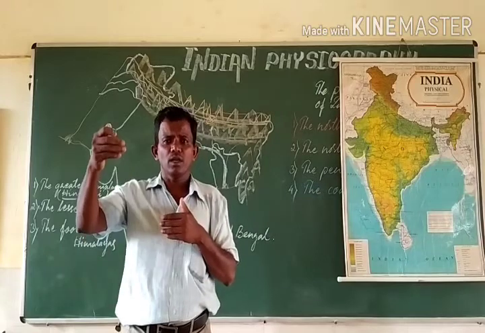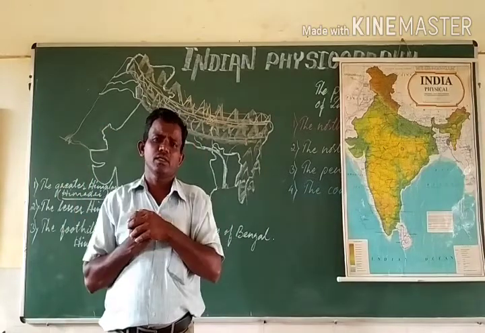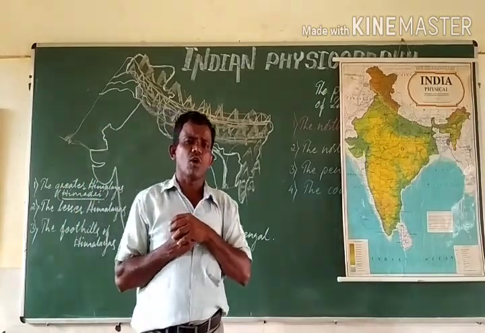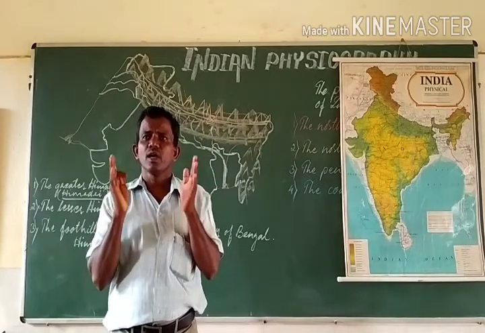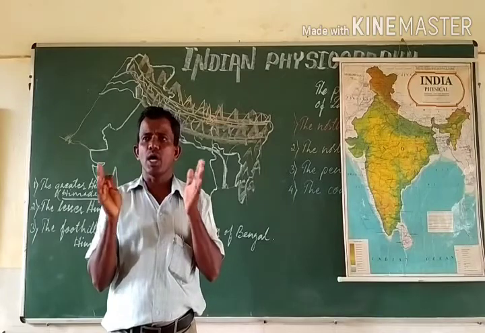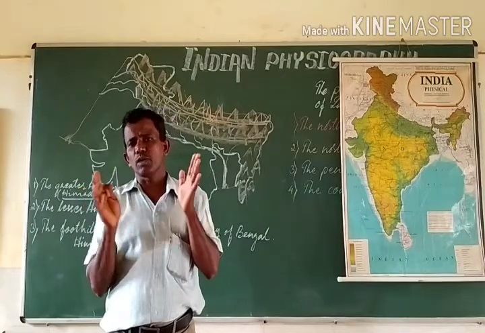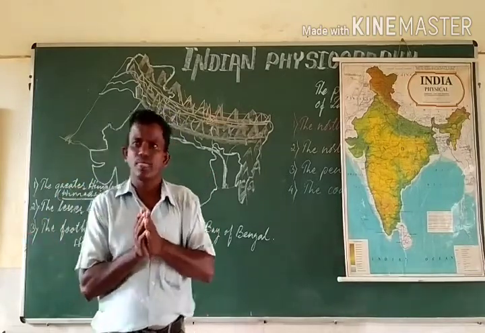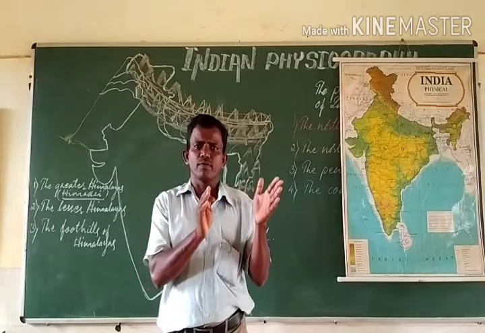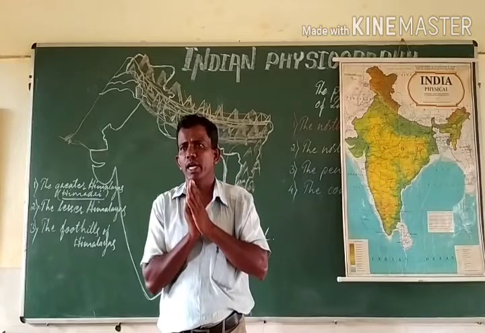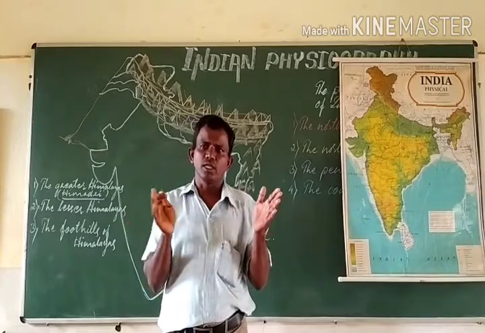Similarly, there are many other tall mountains in the greater Himalayas. Say Kanchenjunga, whose height is 8,559 meters. Makalu, which is of 8,481 meters.